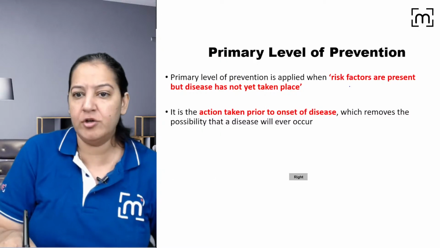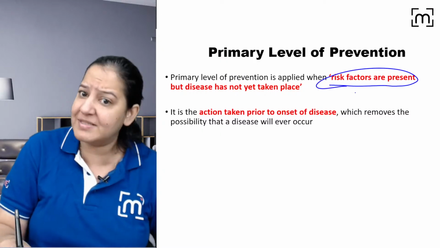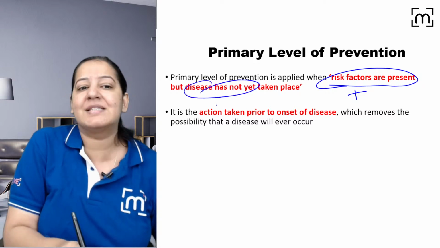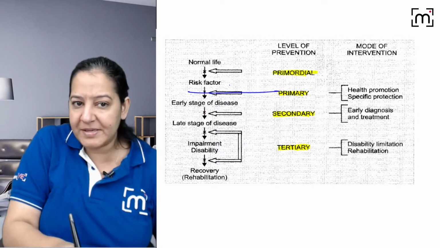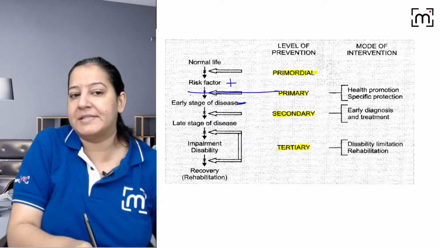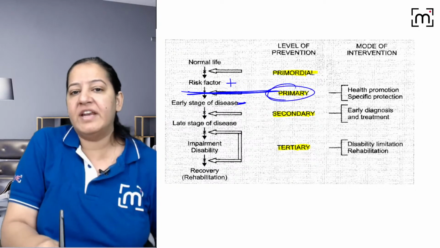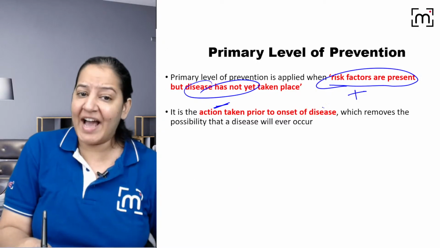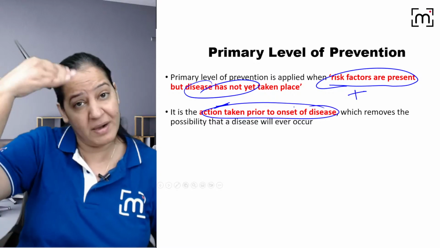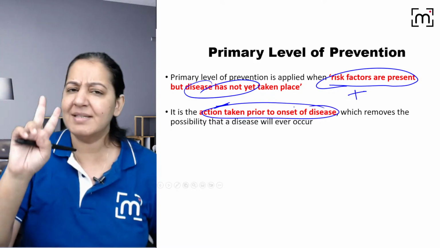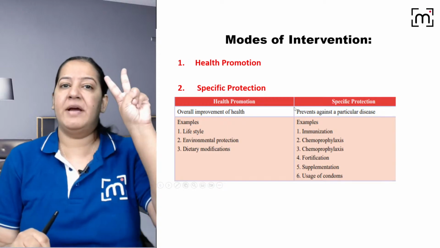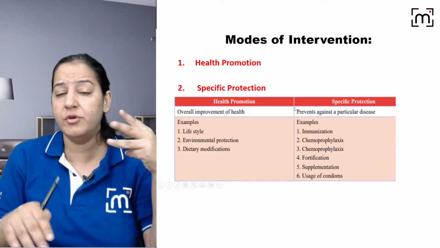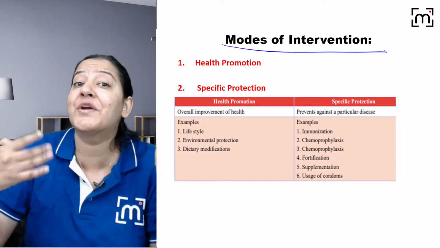Coming to the primary. I have already taught you that the risk factors are already present in the environment, but the disease is absent. At that level, you are intervening. That is primary prevention. That is action taken prior to the disease, but after the risk factor. So that is the second best level, right? How can we do that? We can do that by 2 things. You have to tell me the modes of intervention also, how you can do that.